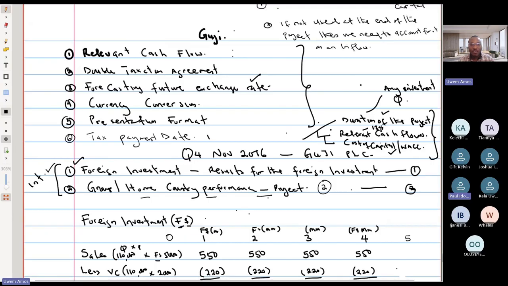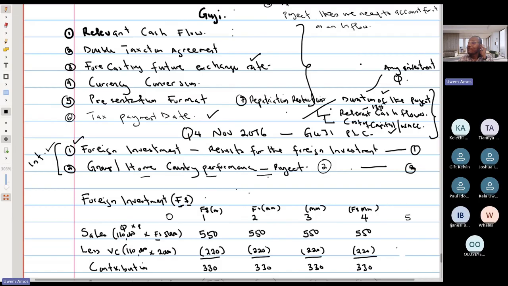We've discussed tax payments, so we've learned that part. Another thing would be repatriation restrictions. If there are any, please make your calculation based on what the restriction is. But if you don't have any restriction, like in this question, we can repatriate everything.